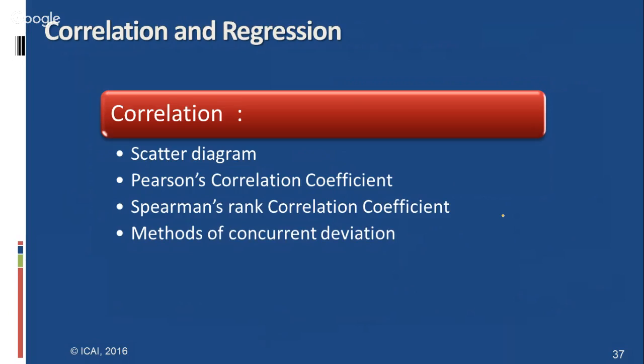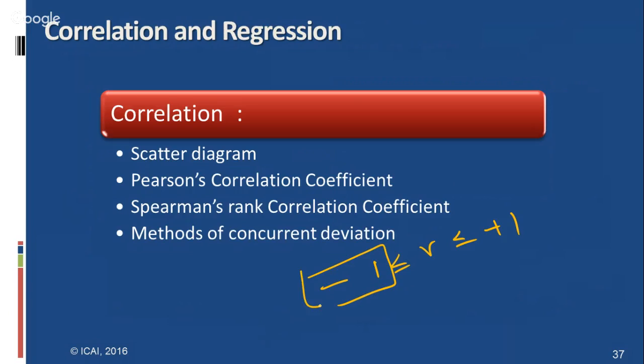If they are increasing or decreasing in opposite directions, we call it a negative correlation. Measures of correlation are the scatter diagram, Pearson's correlation coefficient, Spearman's rank correlation coefficient, and the method of concurrent deviations. These are the various methods of correlation, and the correlation lies between -1 and +1.